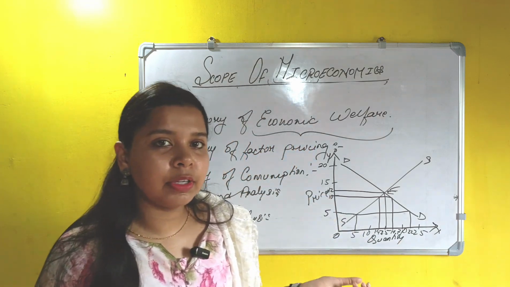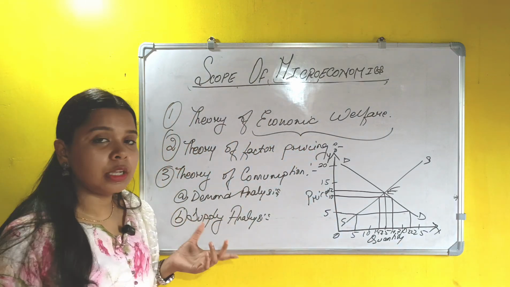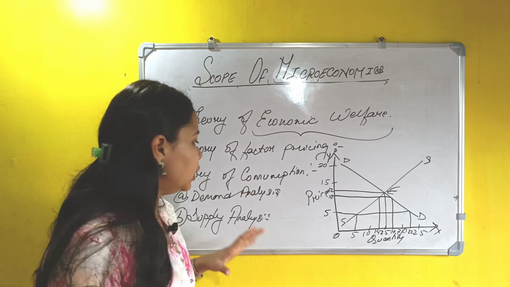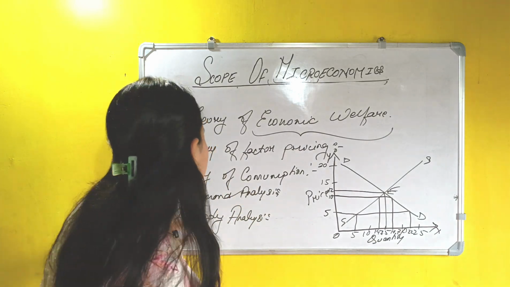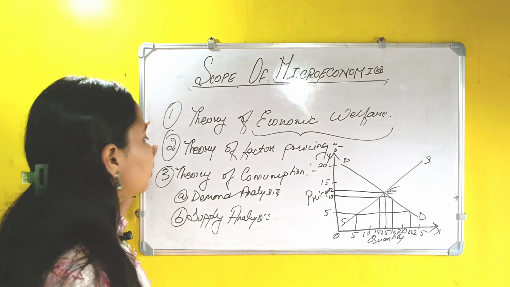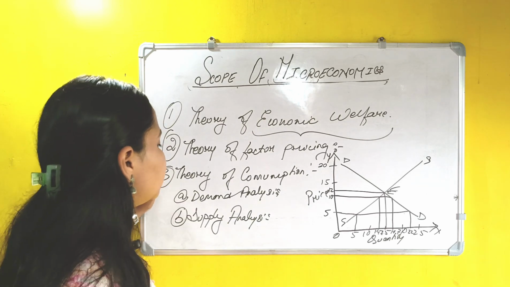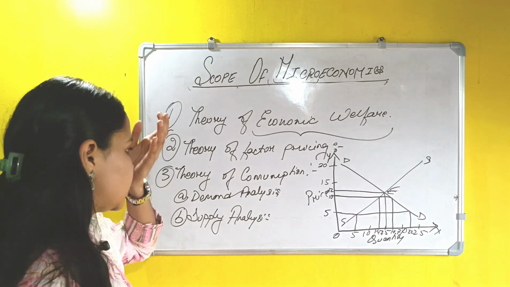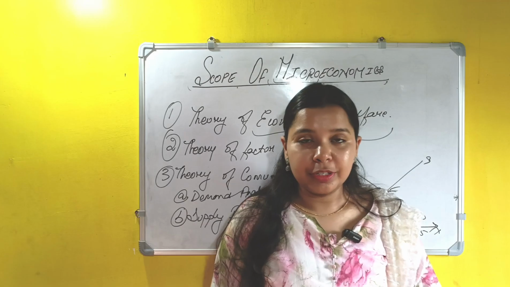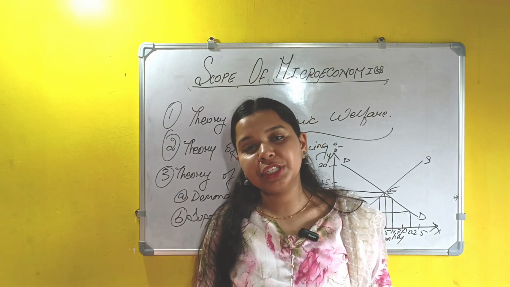After achieving this level, we will have consumption maximization. So this is what is drawn from the theory of consumption. Now these 3 points, that is theory of economic welfare, theory of factor pricing and theory of consumption, are the 3 major scopes of microeconomics. So with this we are done with today's topic.